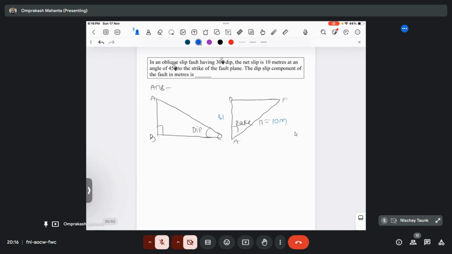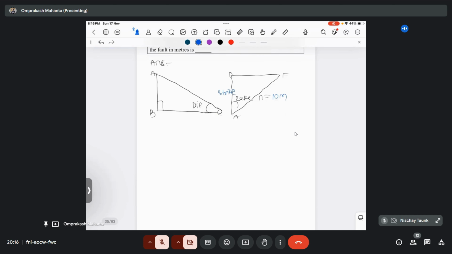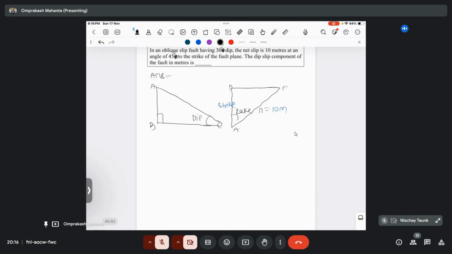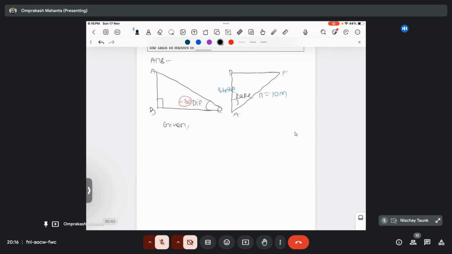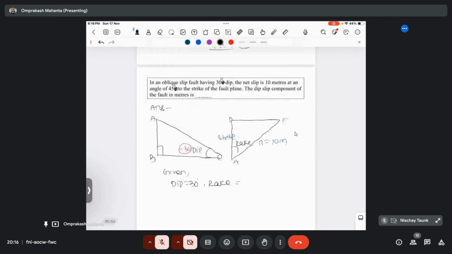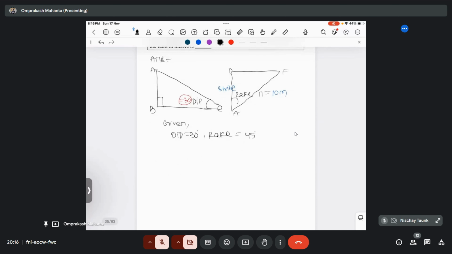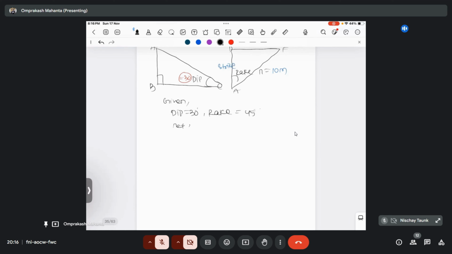This is saying about the rake angle, so the rake is 45 degree. The dip is also given, that is 30 degree, along with the net slip of 10 meter.